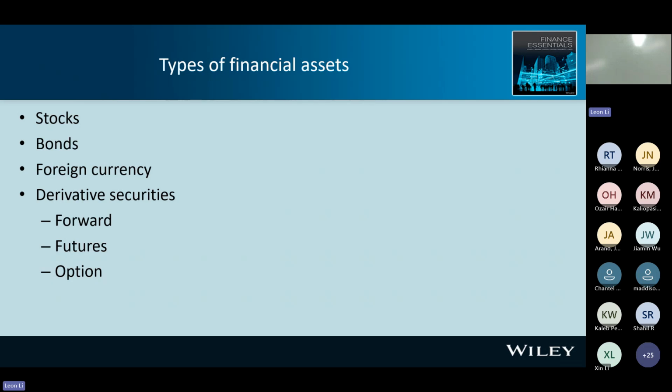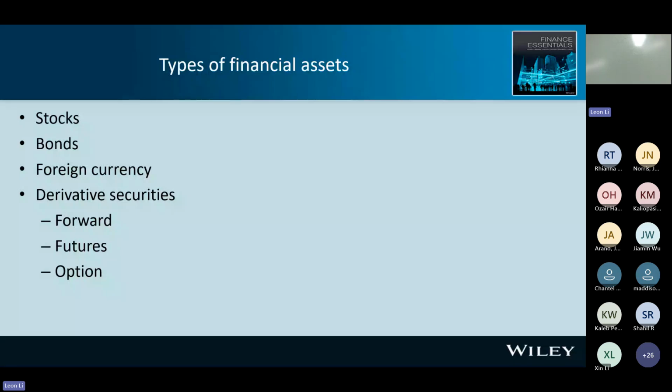Okay, on this slide, we show you the types of financial asset. We have 3 types of financial asset: stock, bond, and foreign currency. If you watch the news every day, you can see the information about our stock market, for example, the S&P or Dow Jones in the United States. In New Zealand, we have the New Zealand Exchange. Stock market, bond market, and the foreign currency market.